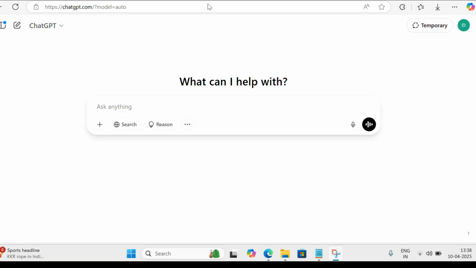For an interesting thing, we'll ask ChatGPT to create one game in an HTML page which can be played using a mouse. Let's give a prompt.